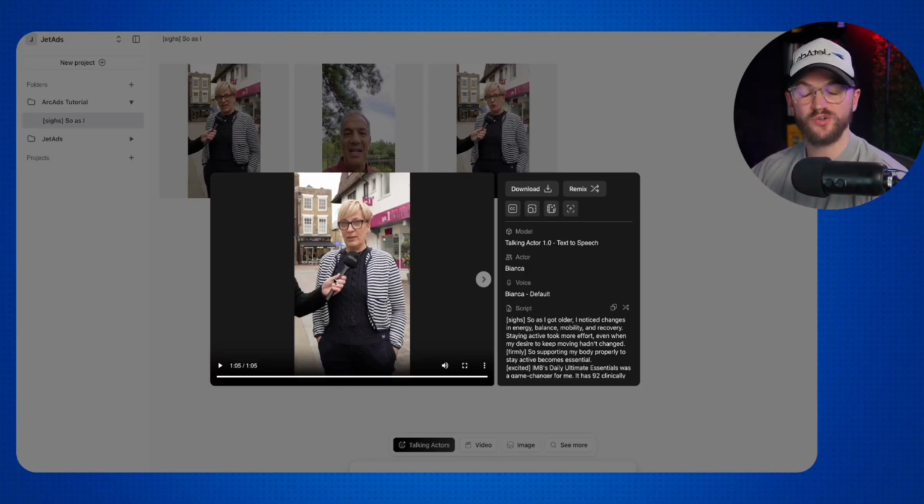So if you're done with using traditional creators, the new wave in 2026 is to be using AI UGC creators. It's only going to be getting better and better, and it's a fraction of the cost to create these videos, and you can have them live same day.